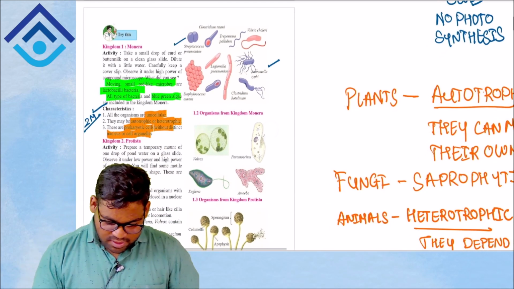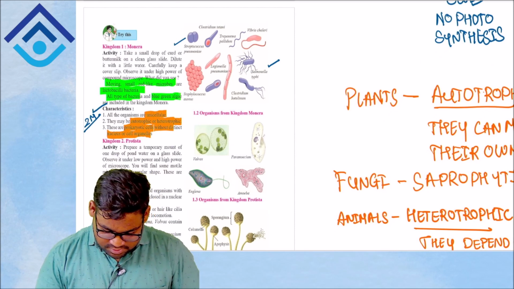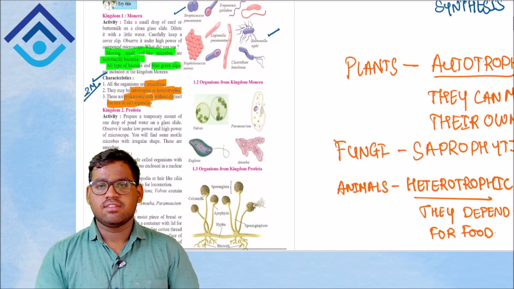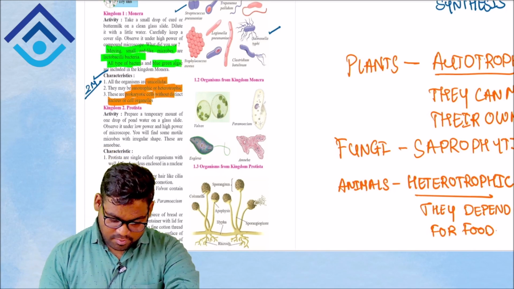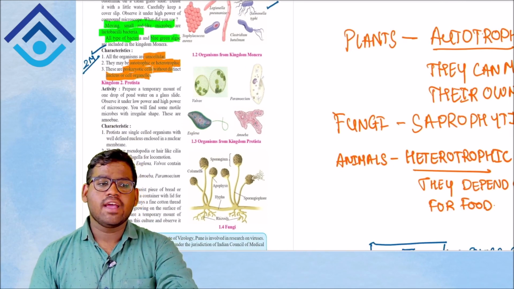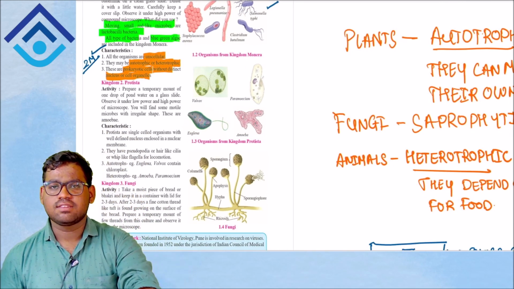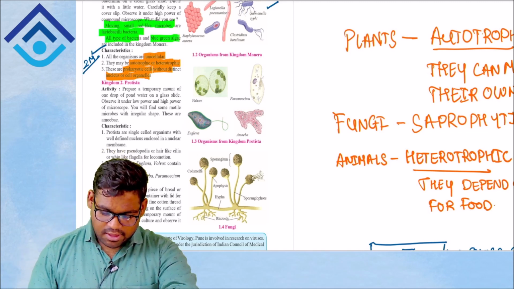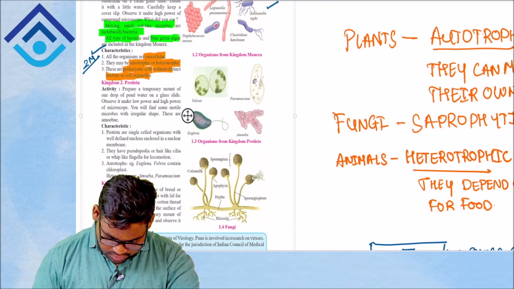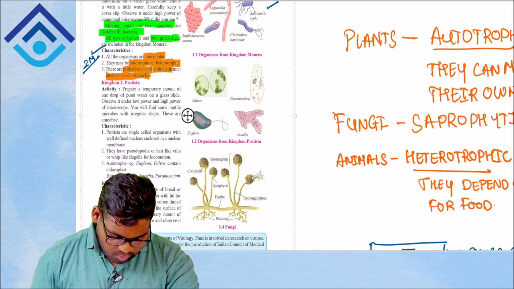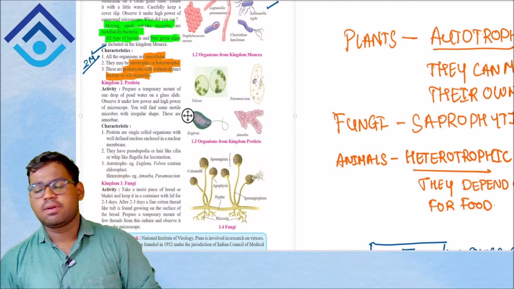Okay, so we are finished with kingdom 1, that is kingdom Monera, and let's start with the second kingdom, that is kingdom Protista. Again you have an activity for kingdom Protista, and let's have a look at it. Your activity says prepare a temporary mount of 1 drop of pond water. Now what's a temporary mount?